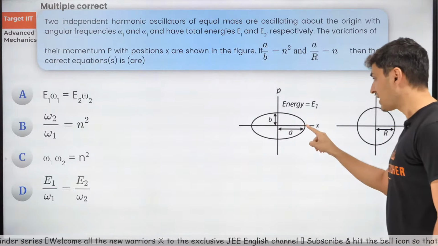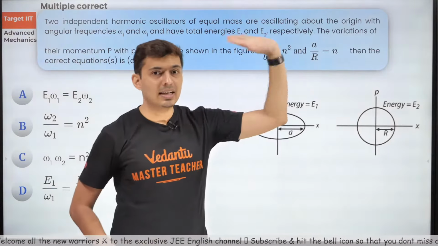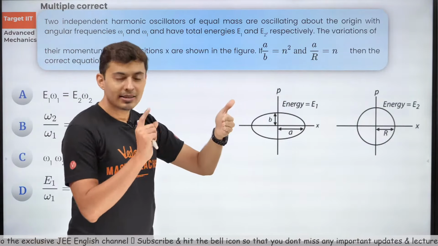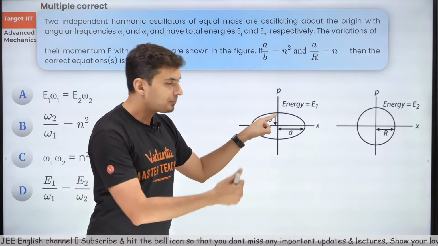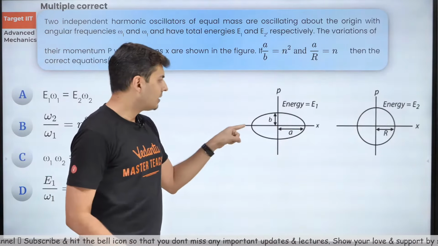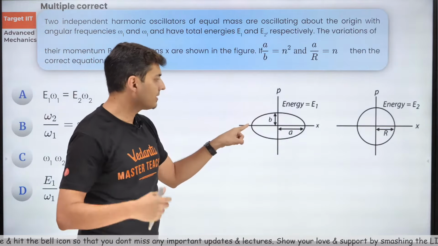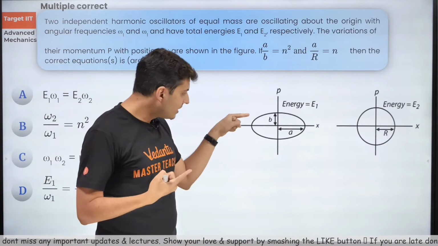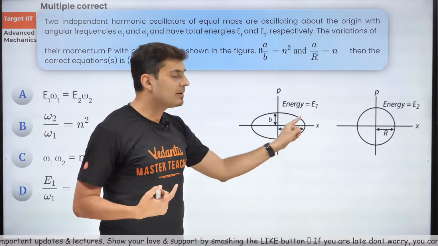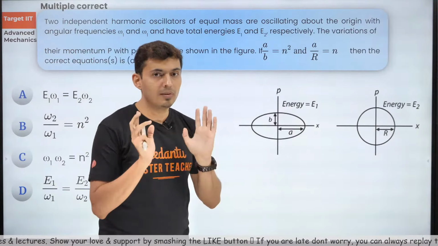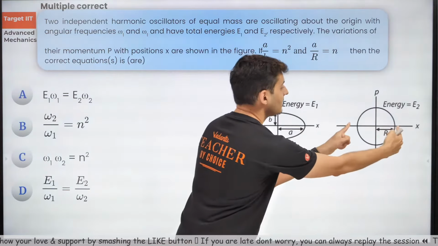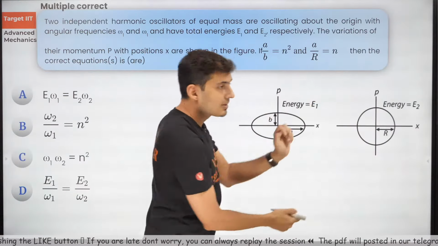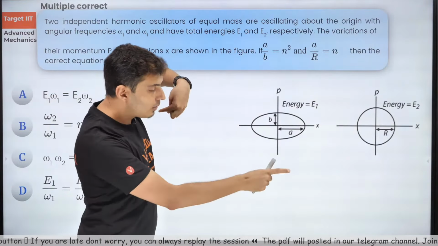When the displacement is maximum, that means the particle is at the extreme position, it stops. So that's why momentum is 0. As the particle comes to the mean, that is x equal to 0, momentum is maximum. As the particle goes towards the left side, the negative side, the other extreme, momentum again decreases and stops. Again, it turns back, and when it turns back, the momentum reverses direction. So that's why the graph goes below, and again the same thing continues. That's why the graphs are ovalish in nature. These 2 points are the right and the left extreme. These points and these points are the mean positions, once while going here, once while going there.